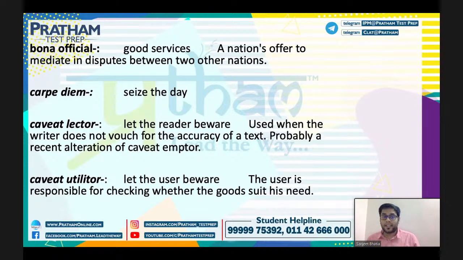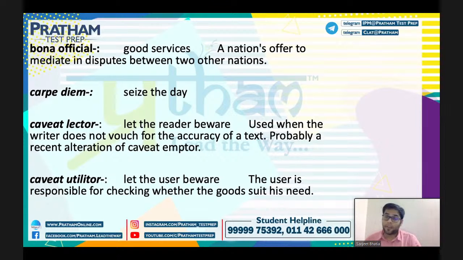Probably a recent alteration of caveat emptor. Let the buyer be aware. The term caveat emptor is very, very famous. Now, caveat utilitor, let the user be aware, right? The user is responsible for checking whether the goods suit his needs or not, right?